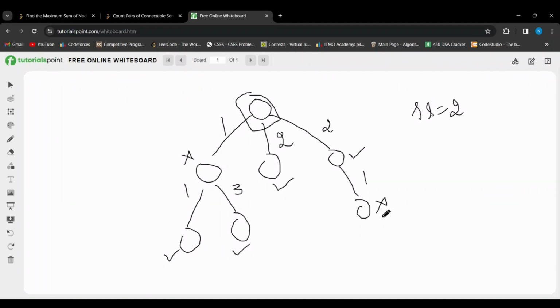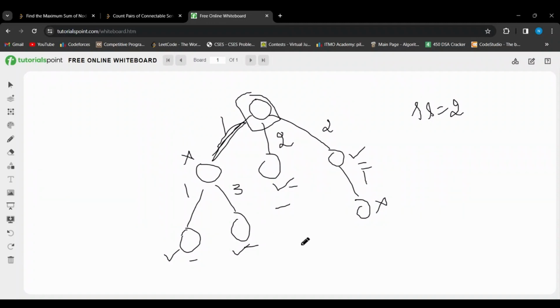Now you have to find the number of connectable pairs, right? For these two nodes to be connected through this node, they have to share this edge. And that's why connecting these two nodes is not a valid pair. But any of these nodes and any of the nodes from other branches can always be connected. I can connect this node with this one, or this one, or this node with this one and this one. That always works because they do not share any edge, as they are in different branches for the connecting node.